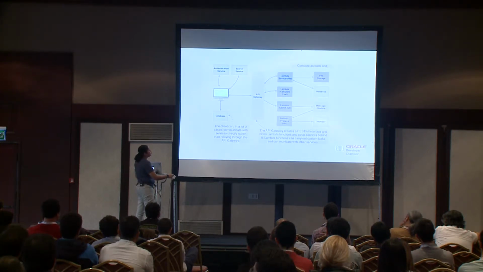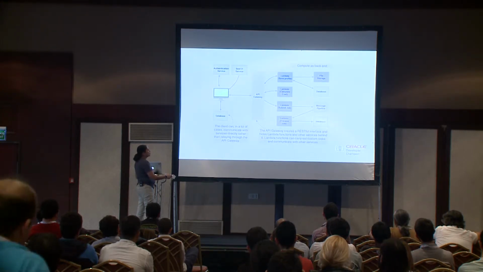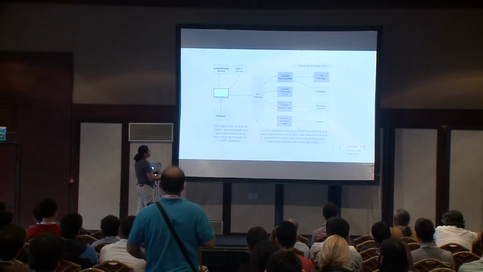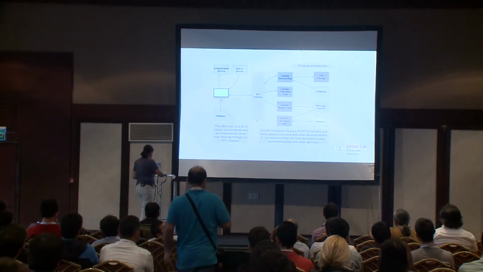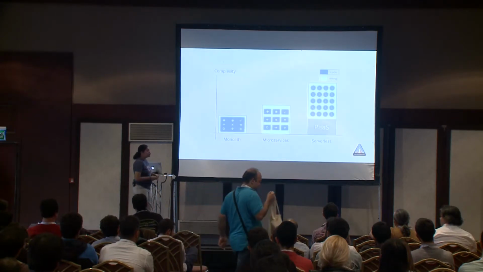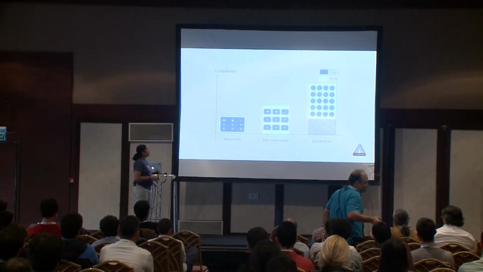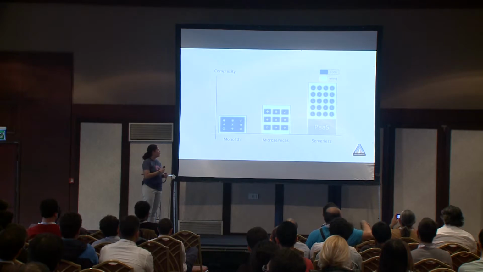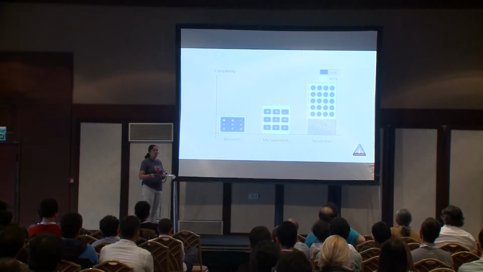For example, this function is not consuming any database or any file storage or pipelines. This one consumes two things. So this is a more complex architecture, combining monolith, microservices and serverless. I am putting this one here because I have given this talk in other places, and one of the most common questions people ask me is, what is the difference between microservices and serverless?